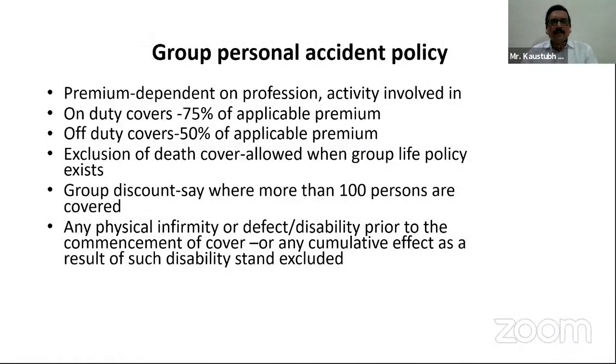The premiums are dependent on the profession or the activity involved. When I say the profession is general manager, that is a manager, an administrative person, definitely he will be in risk group 1 category. He is treated under risk group 1, whereas the manual labor and the engineer will be under risk group 2.